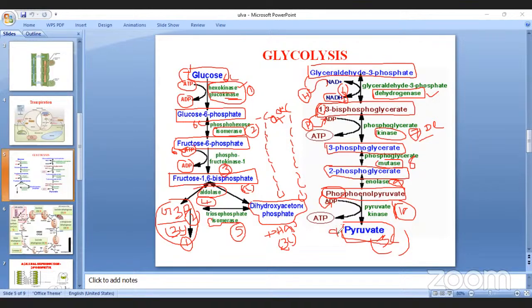Two pyruvate are formed, sir. One comes directly from glycerol 3-phosphate. The other comes after DHAP converts into glycerol 3-phosphate, and again the same reaction takes place, resulting in the formation of pyruvate. So 2 pyruvate are formed. Is it clear first? Any doubt in this?